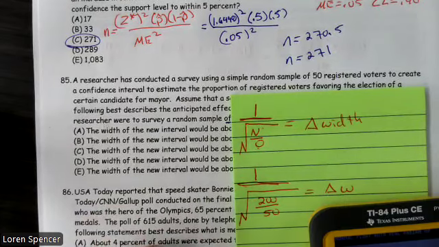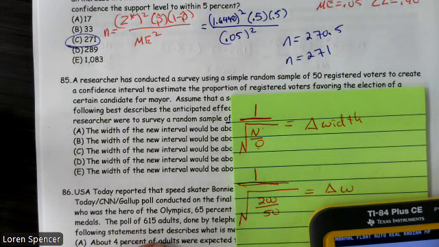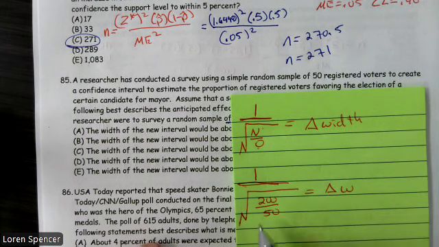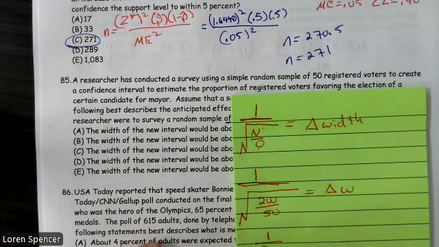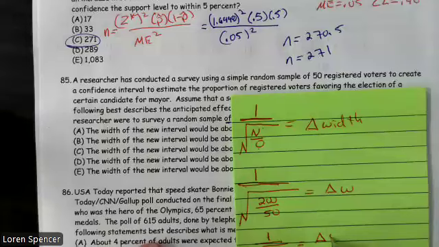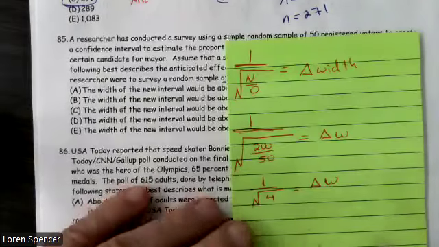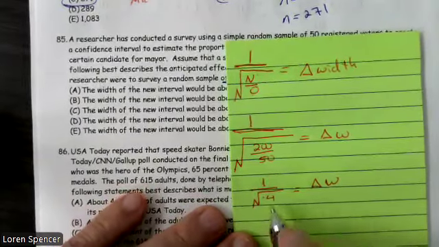When I take the calculator and go 200 divided by 50, I end up getting 4. So I have 1 over the square root of 4 equals delta W. I can take the square root of 4 and I get 2.